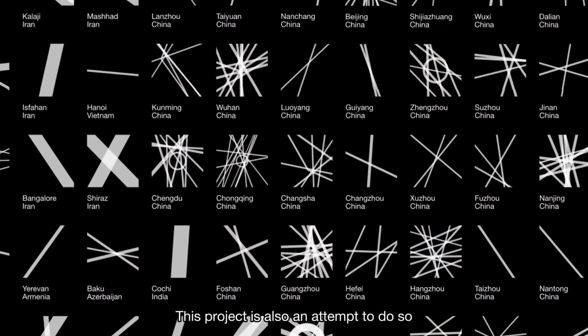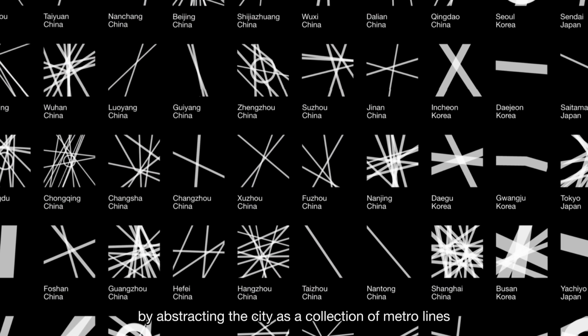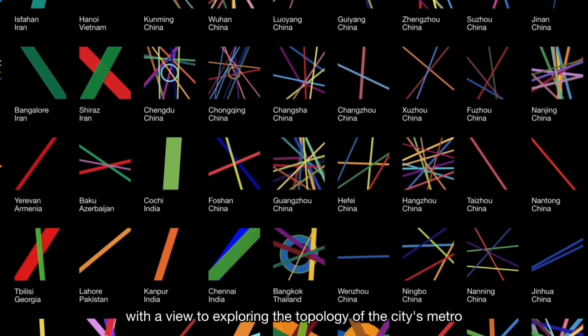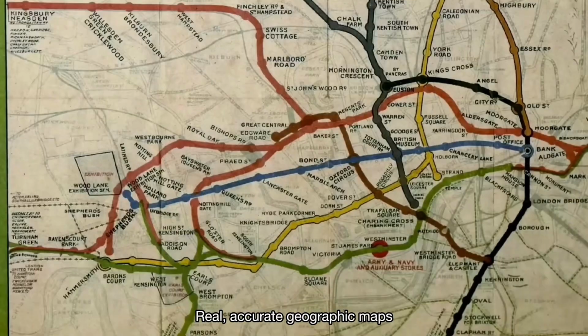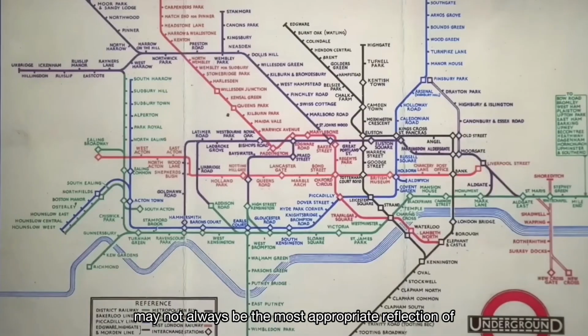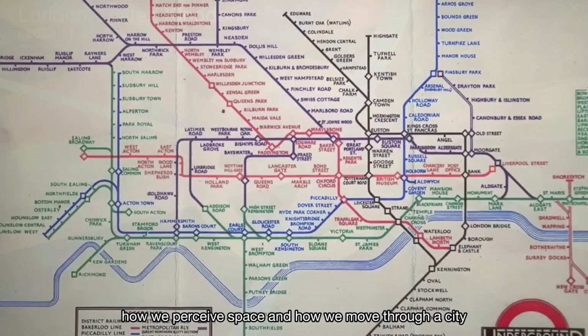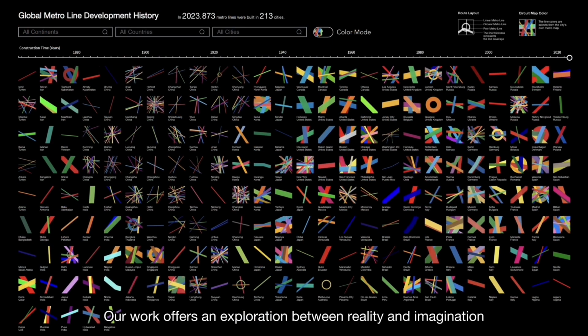This project is also an attempt to do so, by abstracting the city as a collection of metro lines, with a view to exploring the topology of the city's metro and its underlying development. Real, accurate geographic maps may not always be the most appropriate reflection of how we perceive space and how we move through a city. Our work offers an exploration between reality and imagination, narrating the story about metro lines.